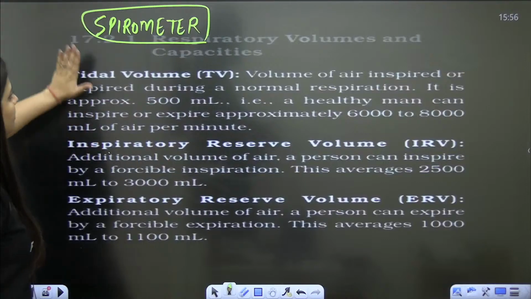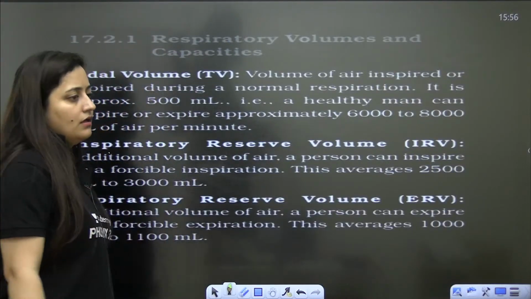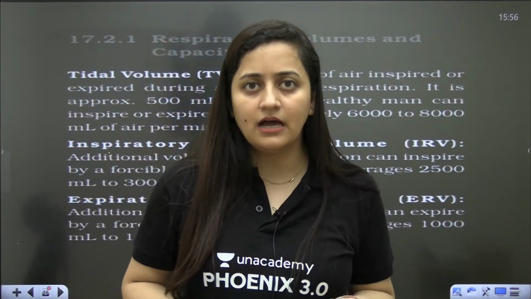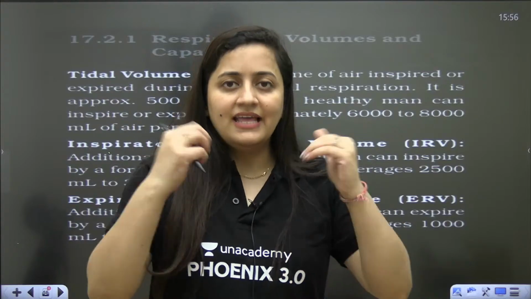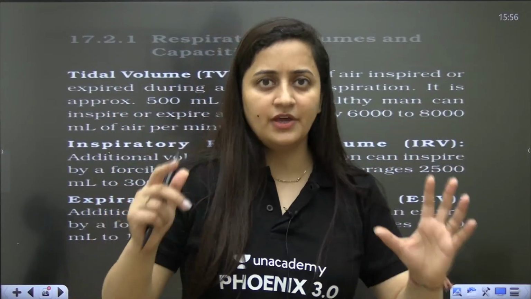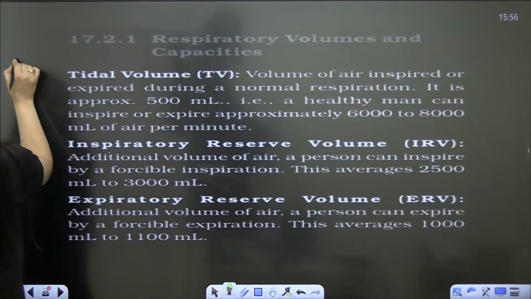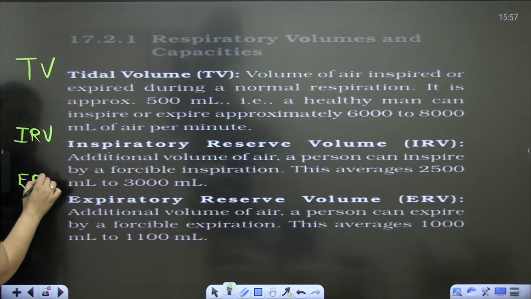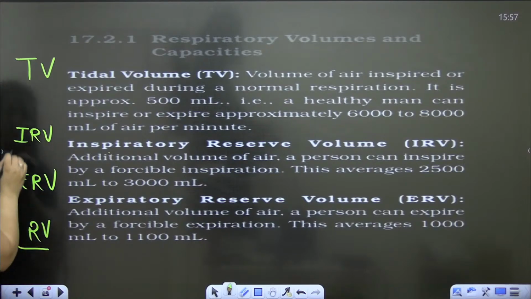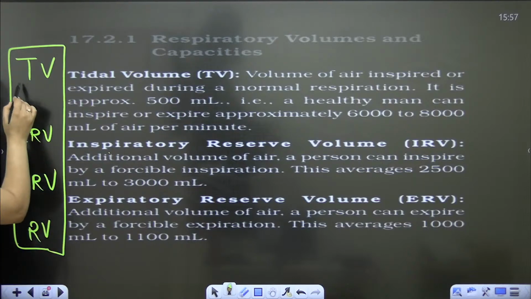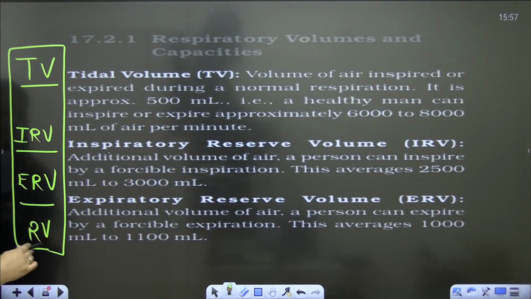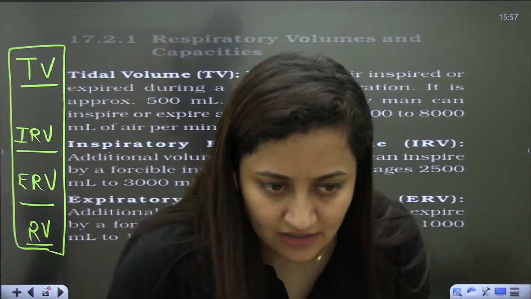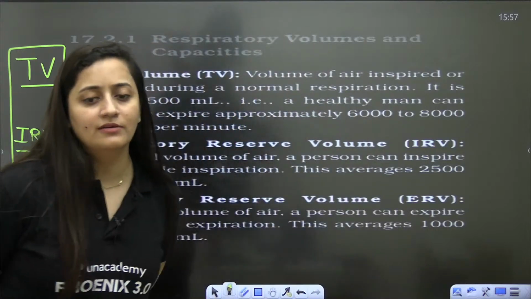So we are going to talk about certain volumes, like the volume of air we are taking in and releasing out, normally or with extra effort. We are going to analyze everything. So we have 4 volumes: tidal volume, inspiratory reserve volume, expiratory reserve volume, and residual volume. These are the 4 volumes that we have to discuss.